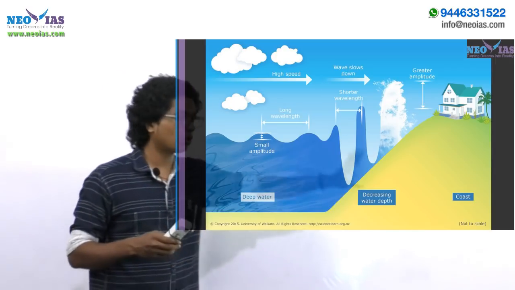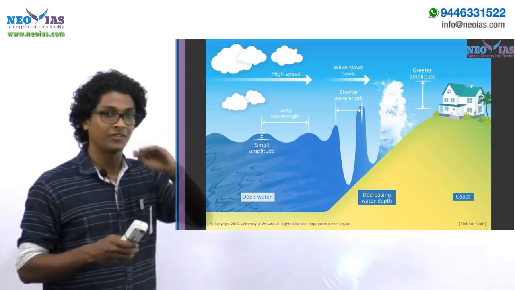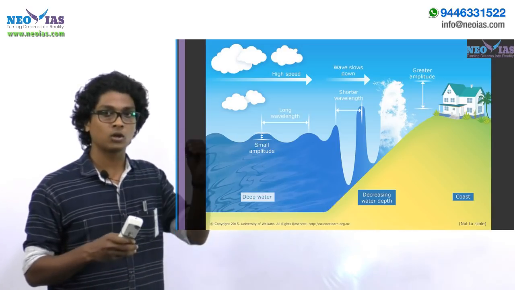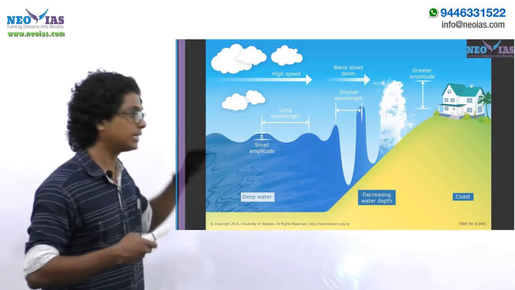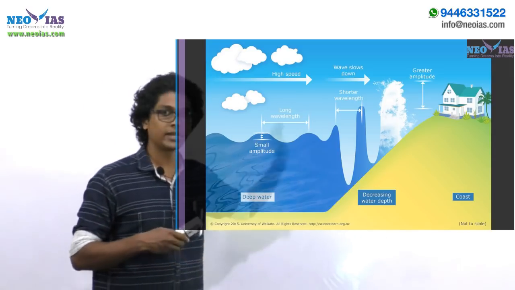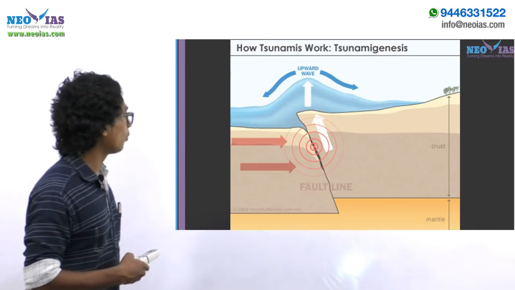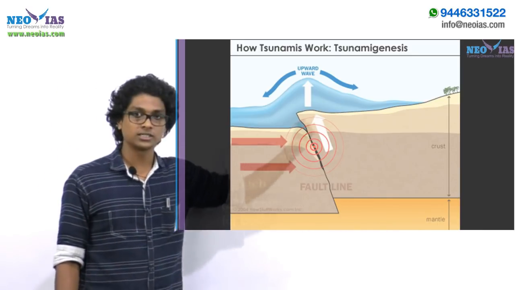And when they reach the coastal areas, their velocity will be reduced. I don't mean to say their velocity is very low. Even in coastal areas their velocity is high enough to cause huge destruction. But compared to the deep sea, their velocity is reduced when approaching the shallow water. So the first statement, their speed is reduced considerably, is correct.